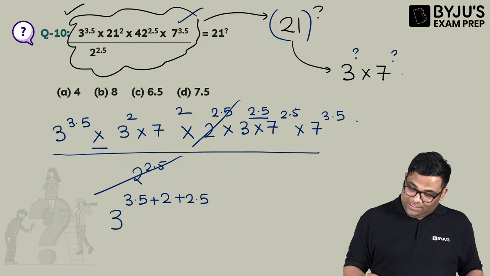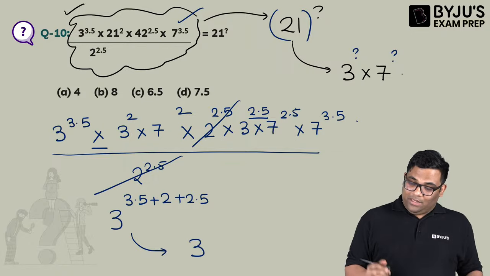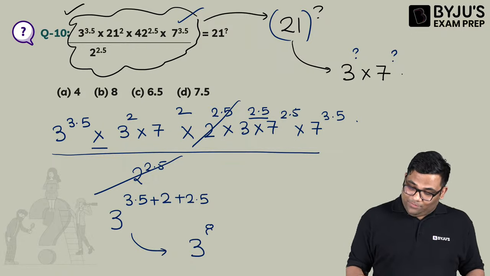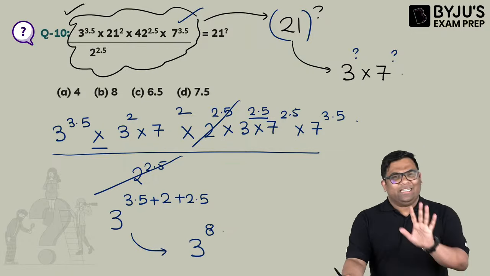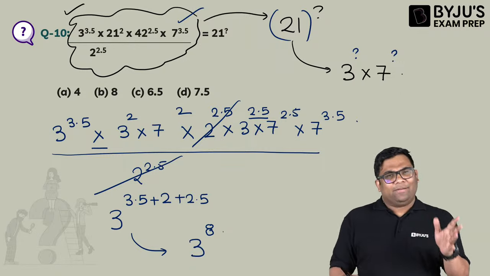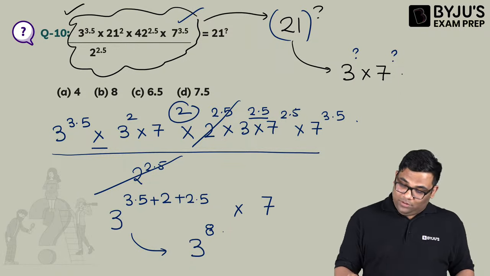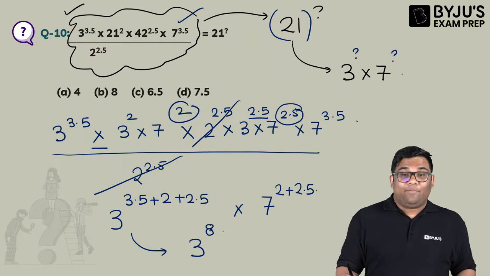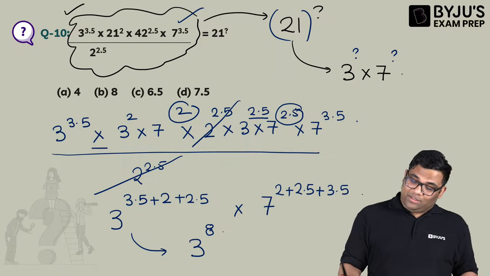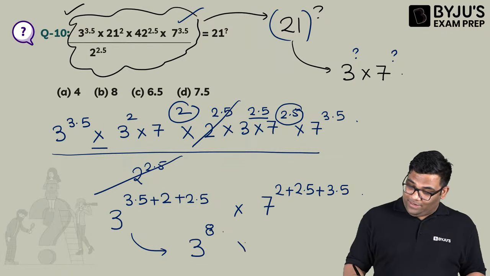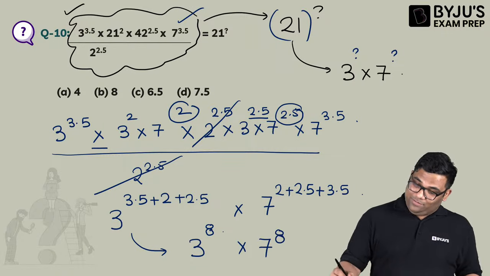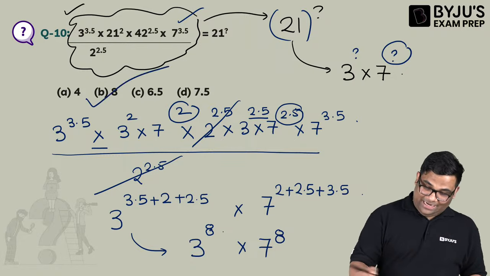We get 3 to the power 8. If you find the power of 7 also, you get the same answer: 7 to the power 2 plus 2.5 plus 3.5, which is again 7 to the power 8. So what is this question mark? This question mark is 8.